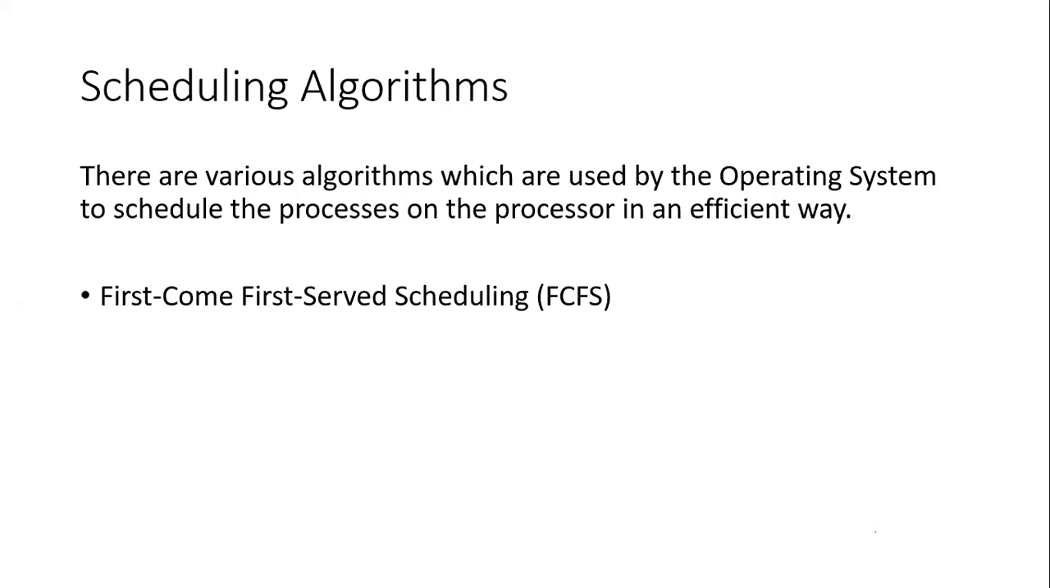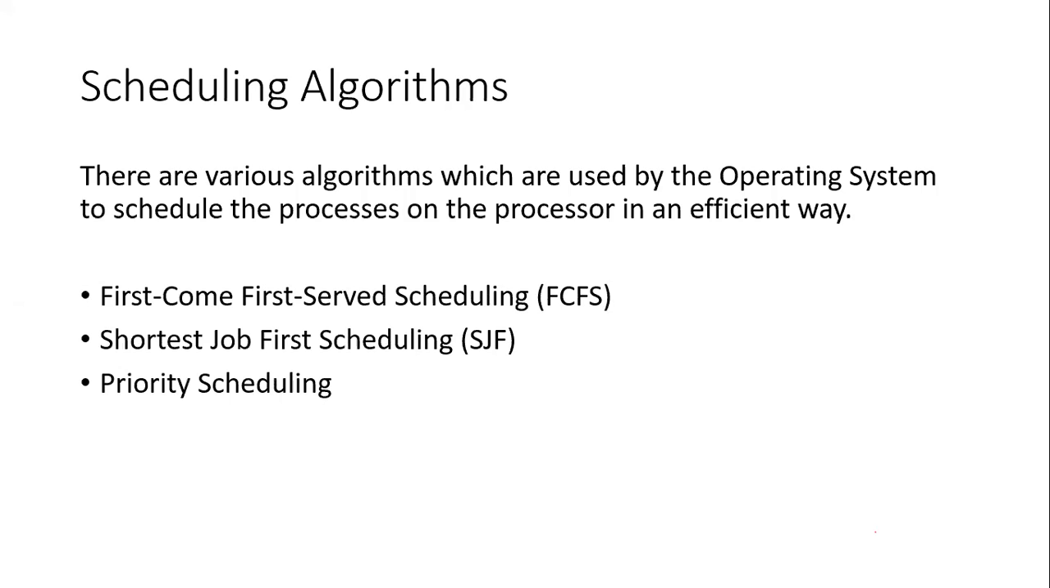Now, what are the different scheduling algorithms? First is first come first serve scheduling, that is FCFS. Second, shortest job first scheduling, that is SJF. Third is priority scheduling. These three algorithms are used to schedule the process on the processor. So the first one is FCFS, which is nothing but first come first serve scheduling.